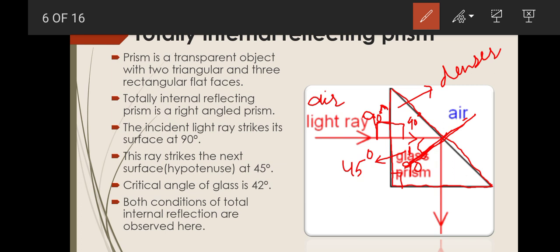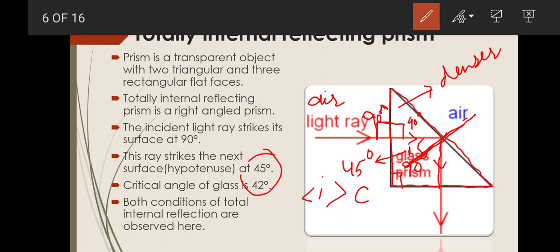So what you can conclude from this information is that the light ray is incident on the boundary of the denser and rarer medium at an angle of incidence which is greater than the critical angle. So what will happen here? You can see the light ray is bent inside the denser medium. No refraction is occurring here.